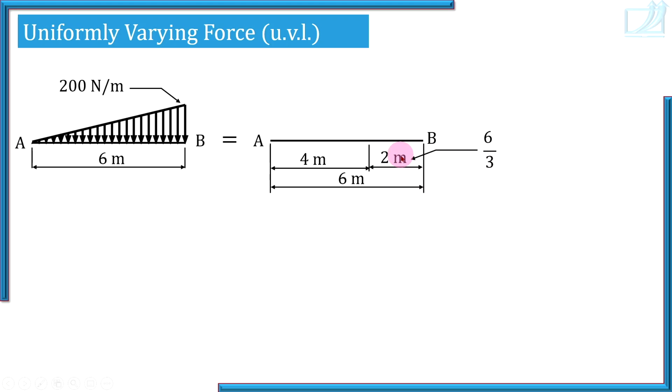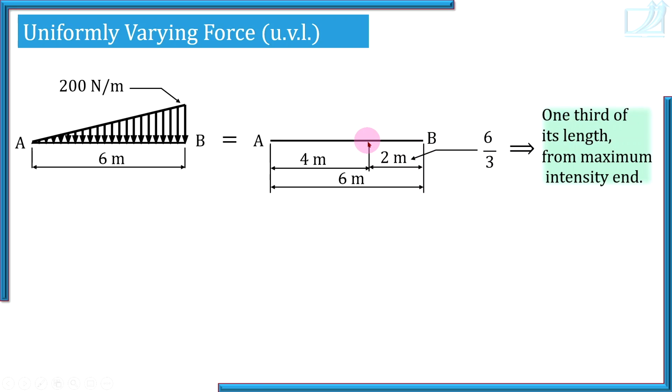How come 2 meters? Now I am telling you about point of application. So compare it with a triangular plate. Center of gravity of a homogeneous triangular plate lies at a distance h by 3, b by 3, so from this vertical edge of the triangle at a distance 1/3 of its base, so 1/3 of 6. That is why I measured 1/3 of 6, 2 meters from end B.